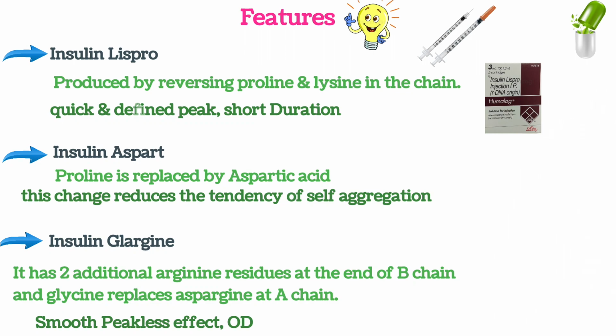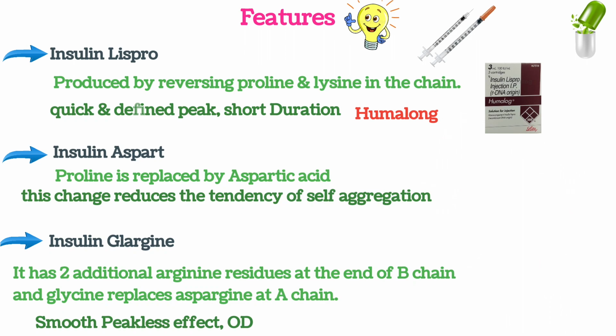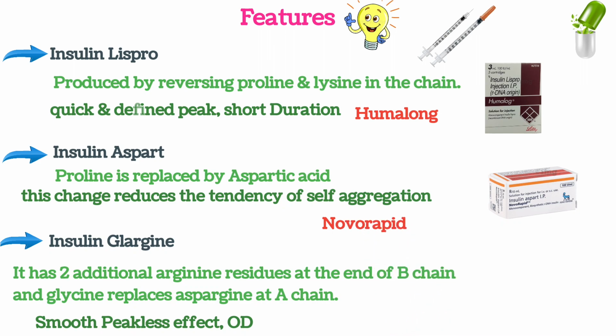Let us have a look at the brand images as well. The first one, insulin lispro, its brand name in the Indian market is Humalog. Second is insulin aspart, the brand in the Indian market is Novorapid 100 IU. And the last one, let us have a look, is Lantus, of insulin glargine.